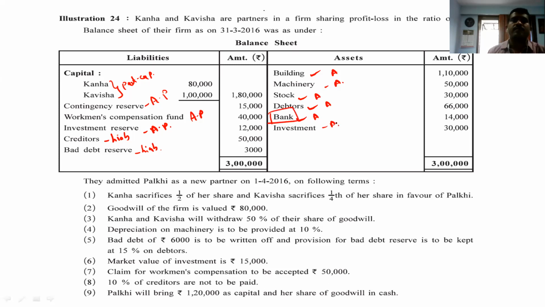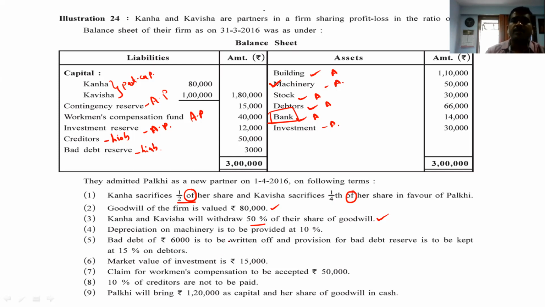Investment is an asset. They admitted Palki as a new partner on 1/4/16 on the following terms. And what is the condition? Kanha sacrificed, one of the words you remember we have learned in the concept, 1/4 of her share. Goodwill of the firm is valued at 80,000. Kana and Kavisha will withdraw 50% of their share of goodwill, right? Depreciation on machine is to be provided at 10%. So we have to take it on machinery, right?